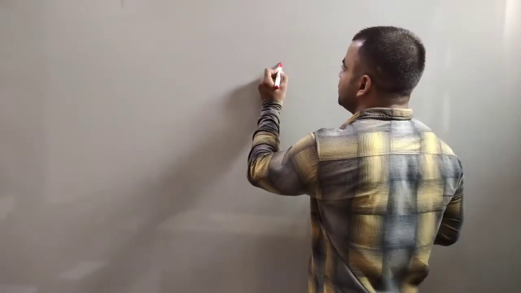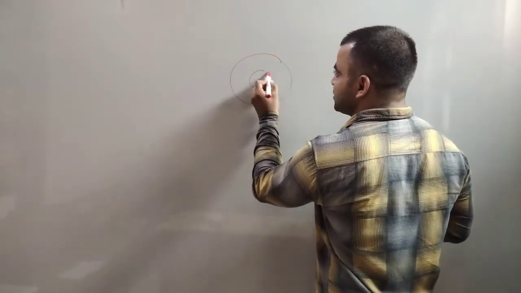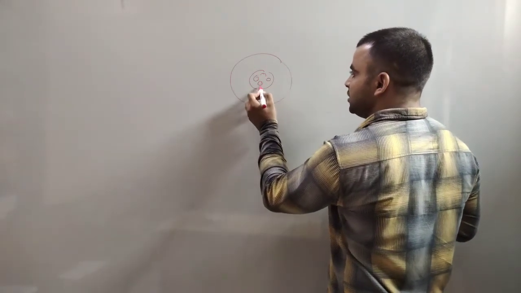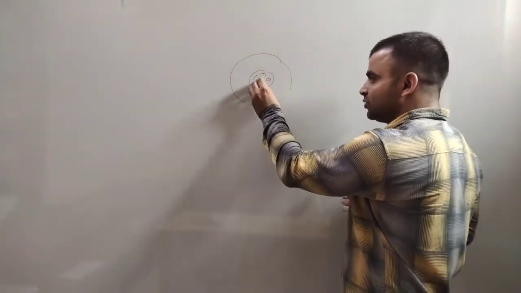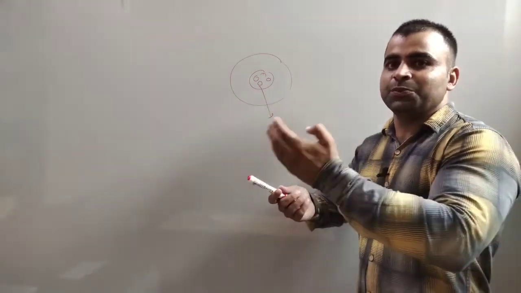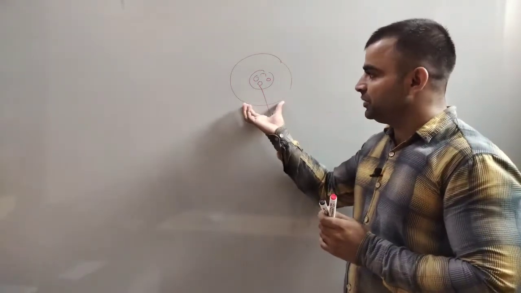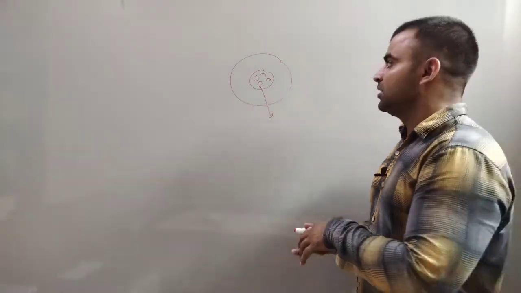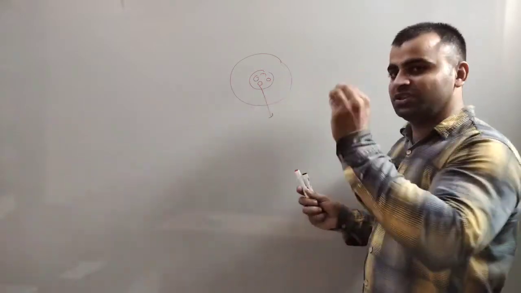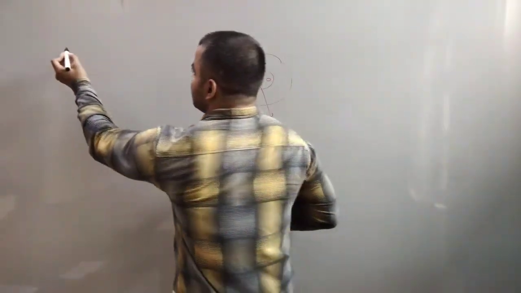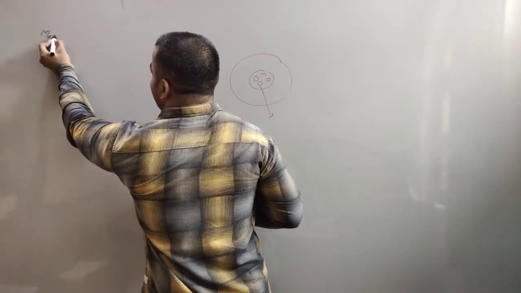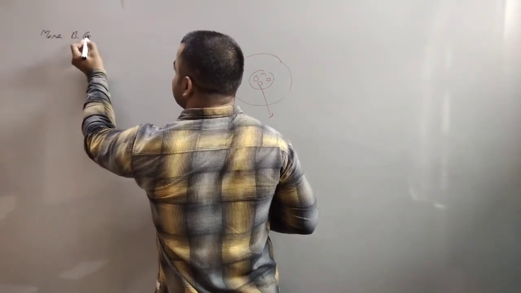If here is a nucleus and here are nucleons, and the energy required to separate a nucleon is more, then the nucleus will be more stable. The stability of the nucleus is directly proportional to the binding energy.